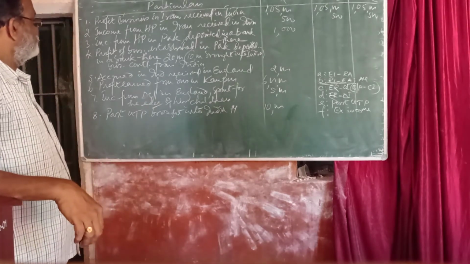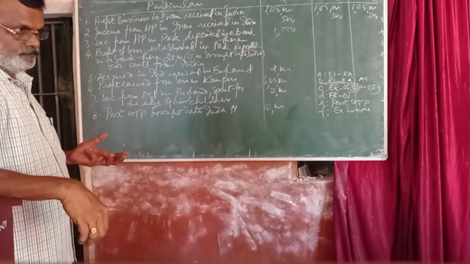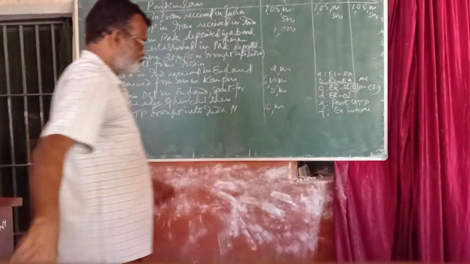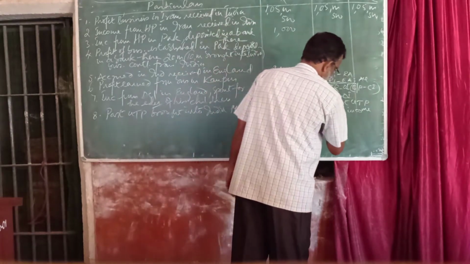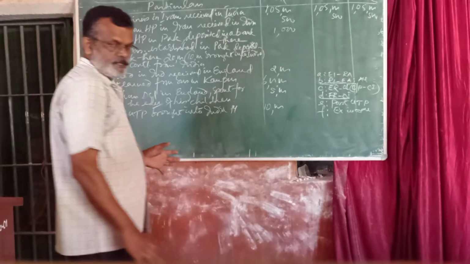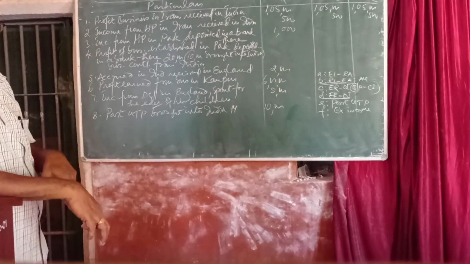Income from house property in Pakistan earned outside India, deposited in bank there. That means received also outside India. Earned and received outside India. Other than this, from a business or profession, if it is controlled from India, then it is taxable in the hands of ordinary resident and not ordinary resident.